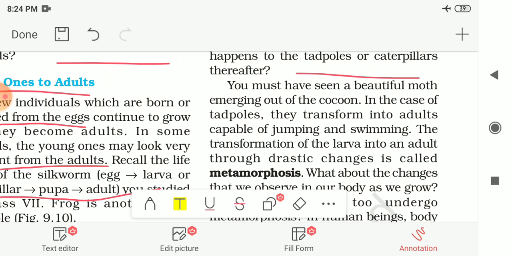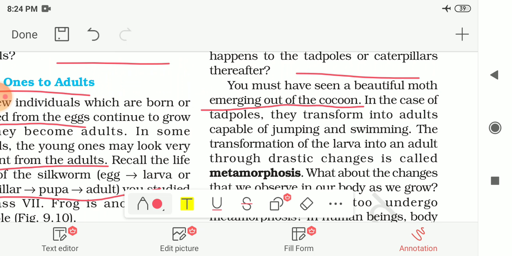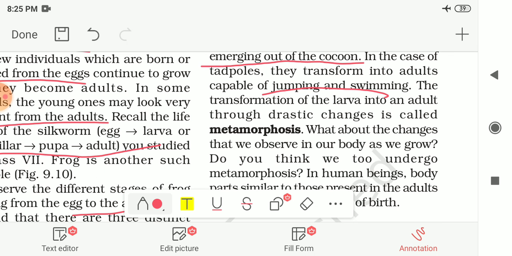So you must have seen a beautiful moth emerging, or you can say coming out of the cocoon. And in this case, the tadpoles are transformed into adult, capable of jumping and swimming frogs. The transformation of the larva into an adult through drastic changes is called metamorphosis.